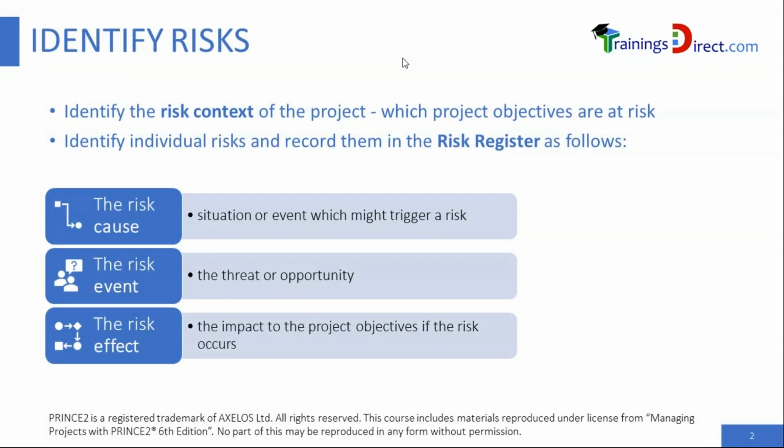Continuing on the risk management, the first step is identifying risks. There are 2 steps within the identify risks step, or sub-steps as we can call them. Firstly, identify the risk context of the project. Which project objectives are at risk? For example, in a project, the timeline could be at risk, or the cost could be at risk, or both of them could be at risk.